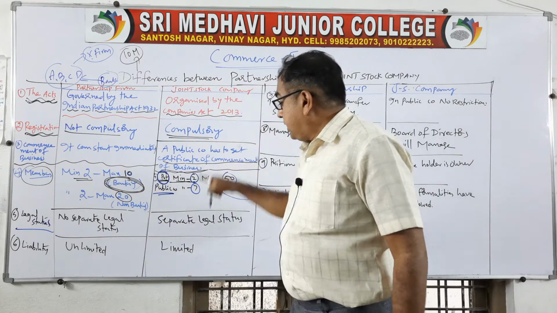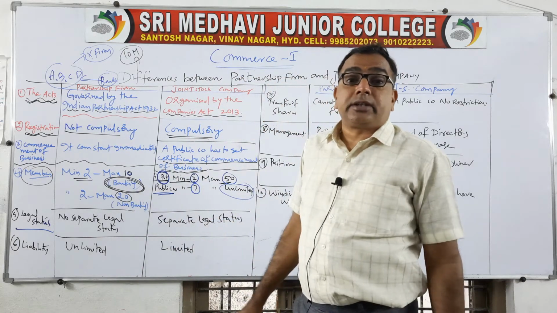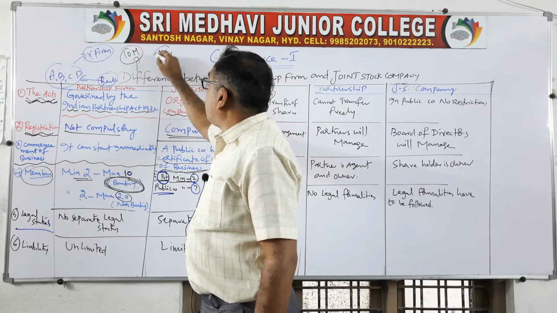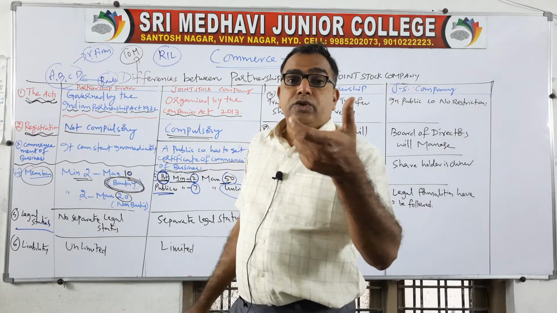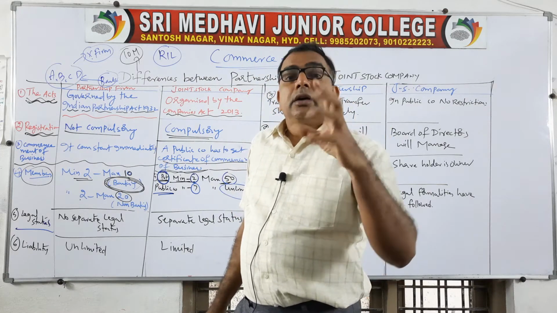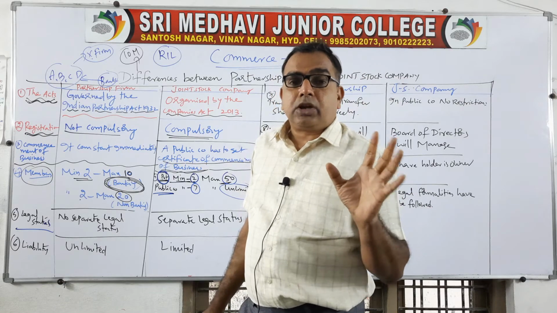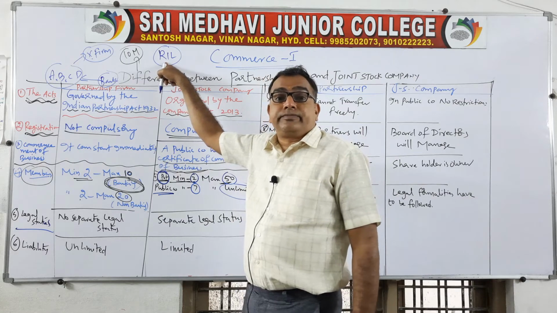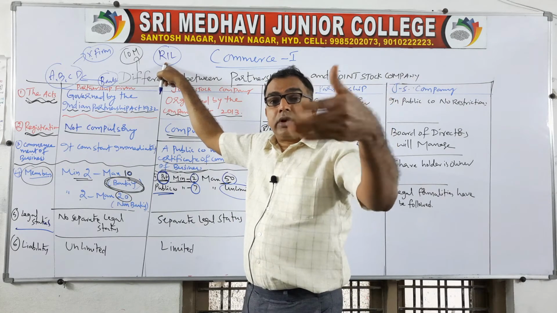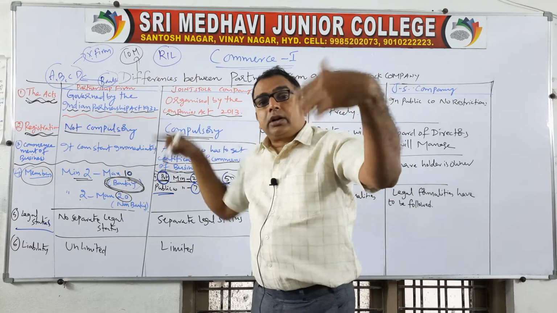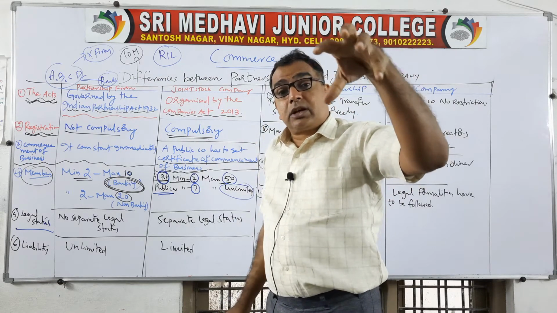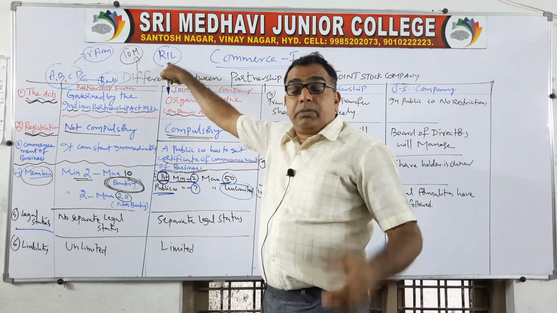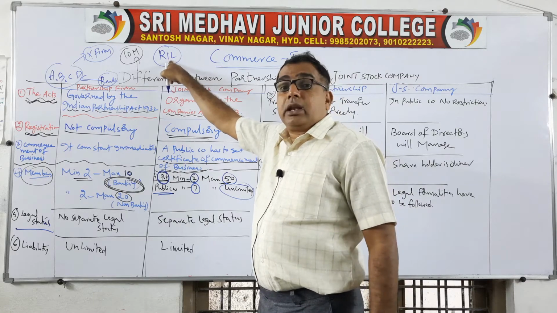Whereas a joint stock company has got separate legal status. For example, you are using a phone service from Reliance India Limited. You have taken the Jio mobile services. Unfortunately, my mobile got blasted. There was some damage. So directly you can file a case on Reliance India Limited. Not on its owner, Mukesh Ambani, or its directors. You need not file the case on the members or the MD or the chairman of that company. Directly you can sue this company. You will be filing the petition on Reliance India Limited.